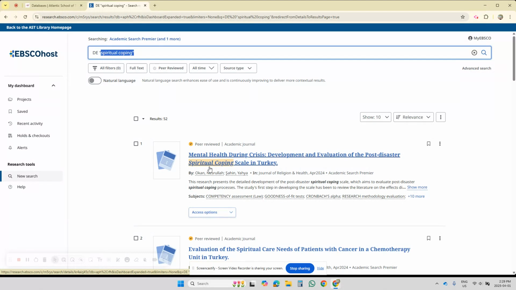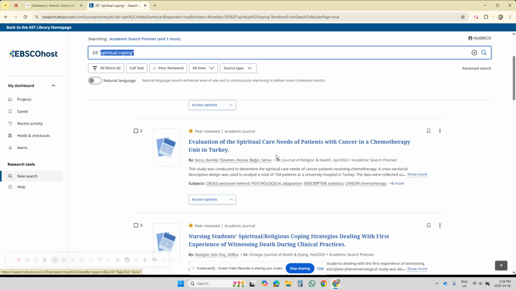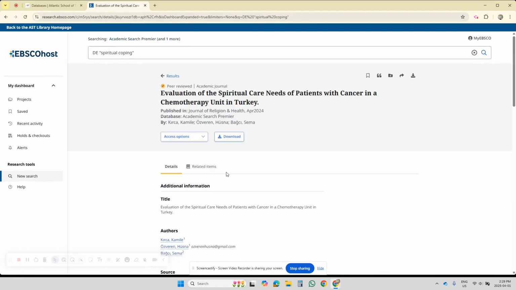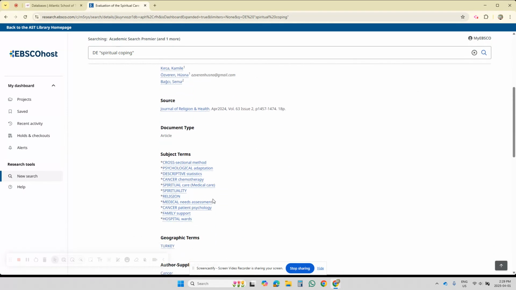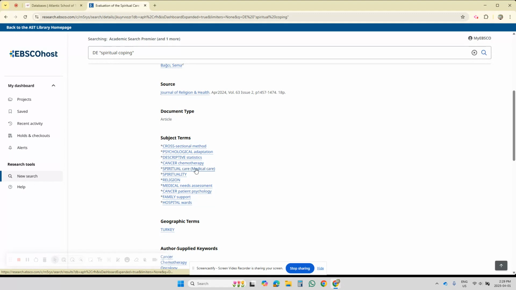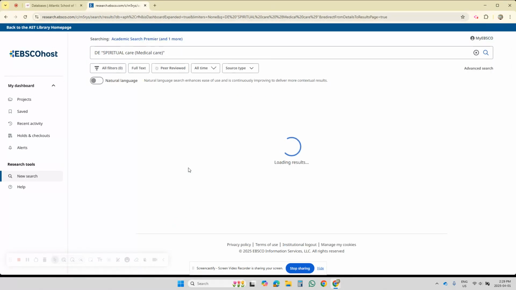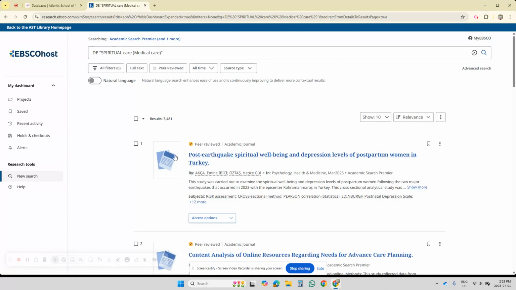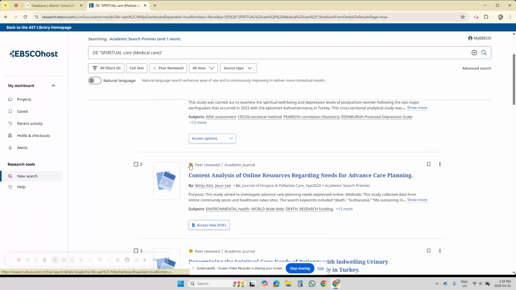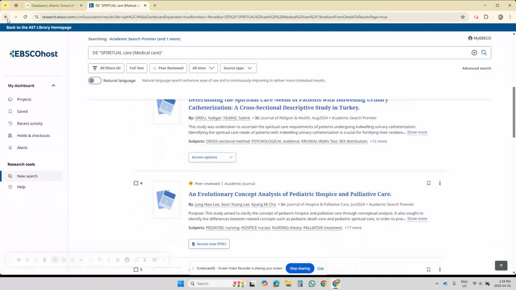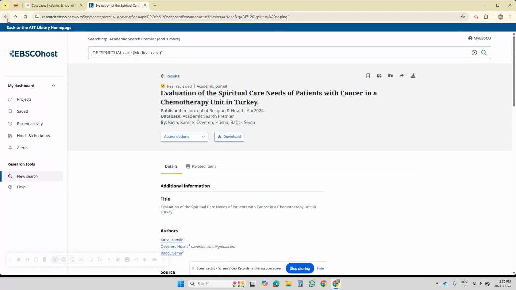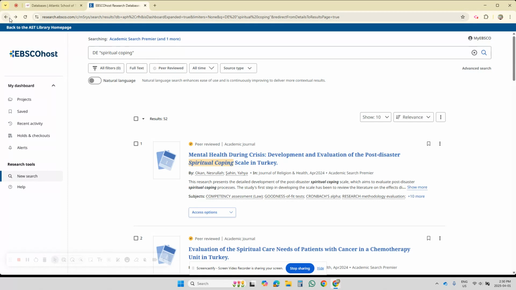Anytime you're searching, open up an article, scroll down and look for subject terms. Here's one: spirituality, care, spirituality, religion, some broad ones there. But if you click on one of these, spiritual care in a medical context, here it brings up over 3,400 results. So it can be quite helpful using subject headings. We're not going to worry about it for our purposes.